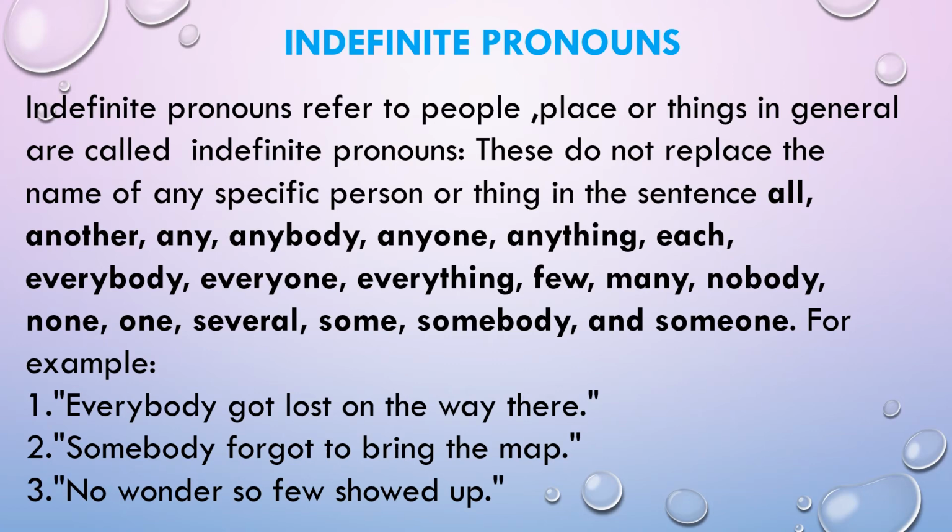For example, everybody got lost on the way there. Somebody forgot to bring the map. No wonder so few showed up. We'll see the difference between indefinite and distributive in the upcoming slide. For now, remember, indefinite pronouns refer to people in general.